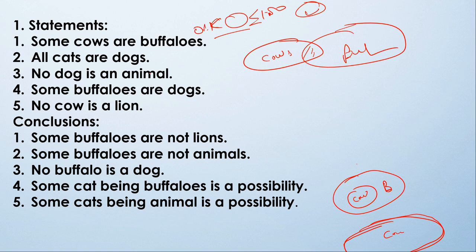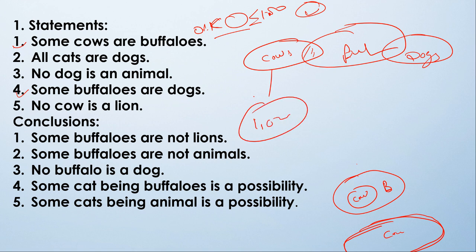Now, no dog is an animal, so we will see that statement. First statement we have drawn here, and now we will draw the fourth statement. Some buffaloes are dogs. So here is buffaloes and here is dogs. Now, no cow is a lion.